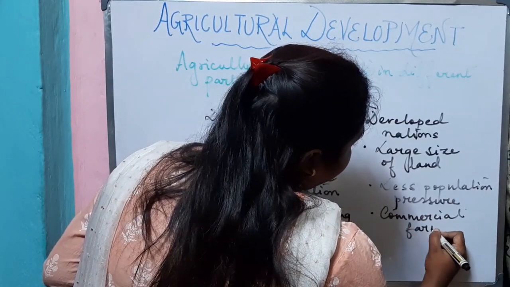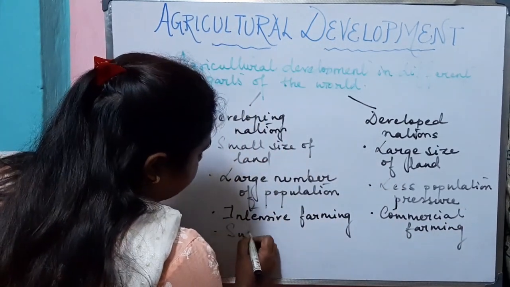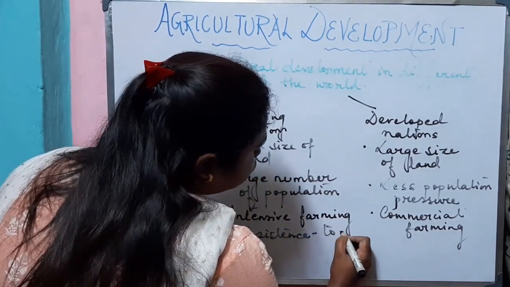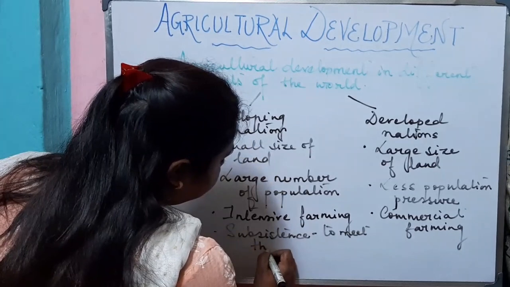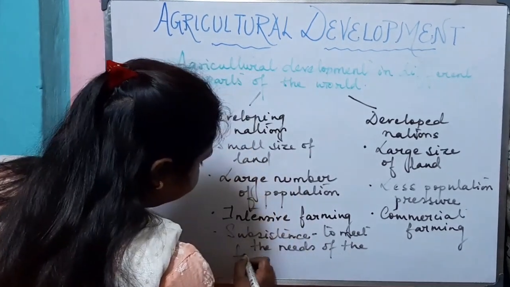So we can say that in developing nation the farming is done for own subsistence. That means to meet the needs of the farmer's family.